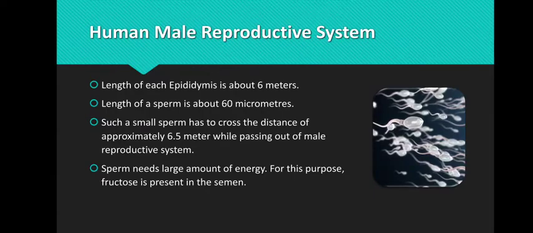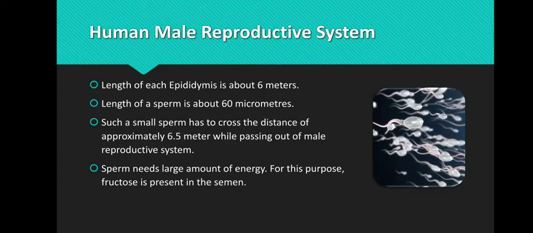Now, these are some surprising facts about the sperms and male reproductive system, right? Length of each epididymis is about 6 meters. That is quite large. Length of sperm is about 60 micrometers. That's too small. Such a small sperm has to cross the distance of approximately 6.5 meters while passing out of the male reproductive system. And that is why sperms need a lot of energy, because they have to swim.